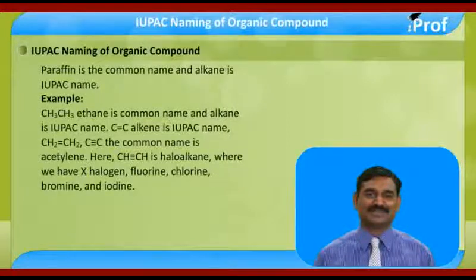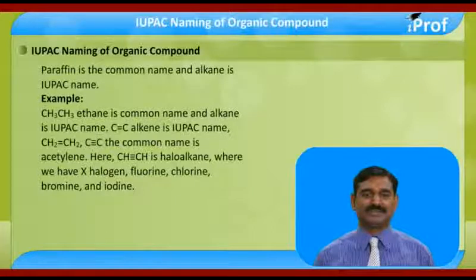IUPAC naming of organic compound. In this topic, first we learn what type of compounds in organic chemistry we are having. Alkane, known as paraffin. Paraffin is basically a common name, and alkane is the IUPAC name. Example: CH3. Paraffin is a common name, alkane is an IUPAC name.